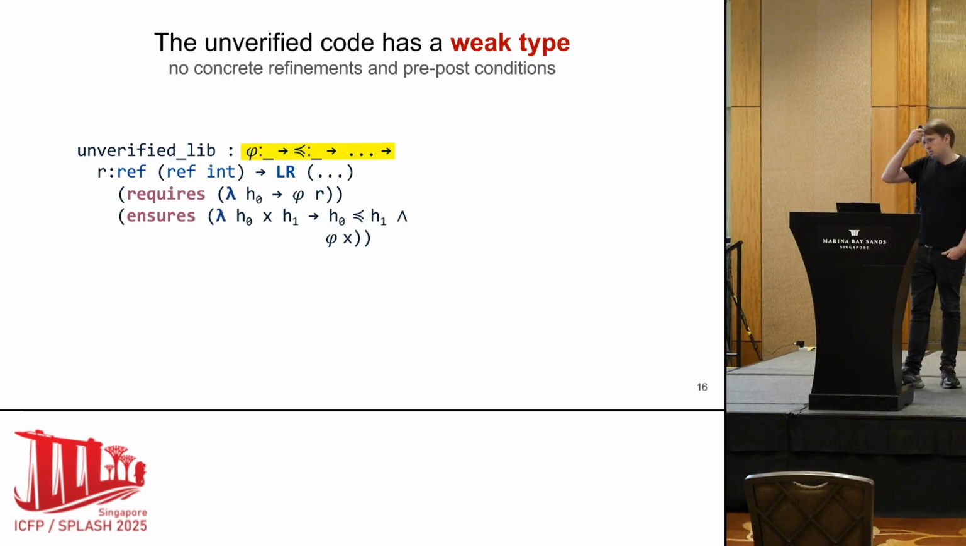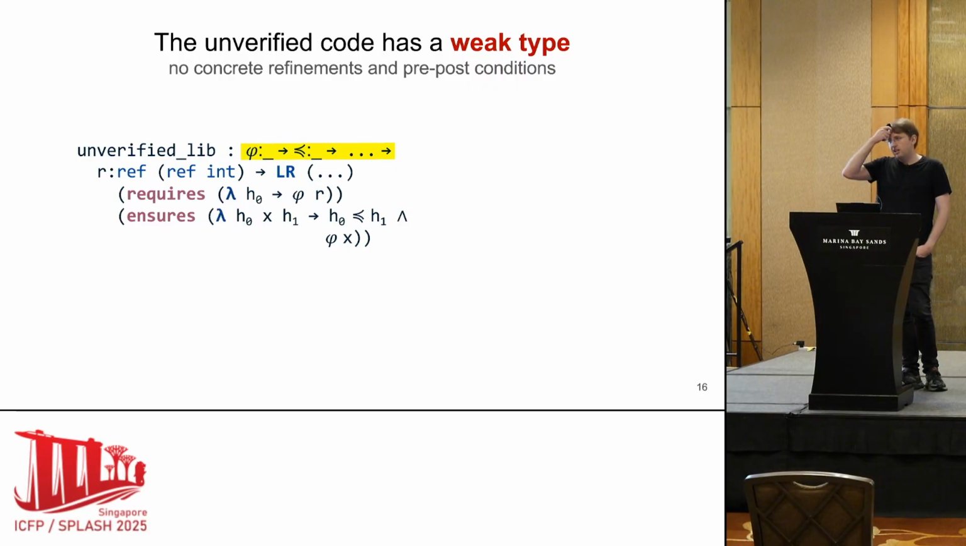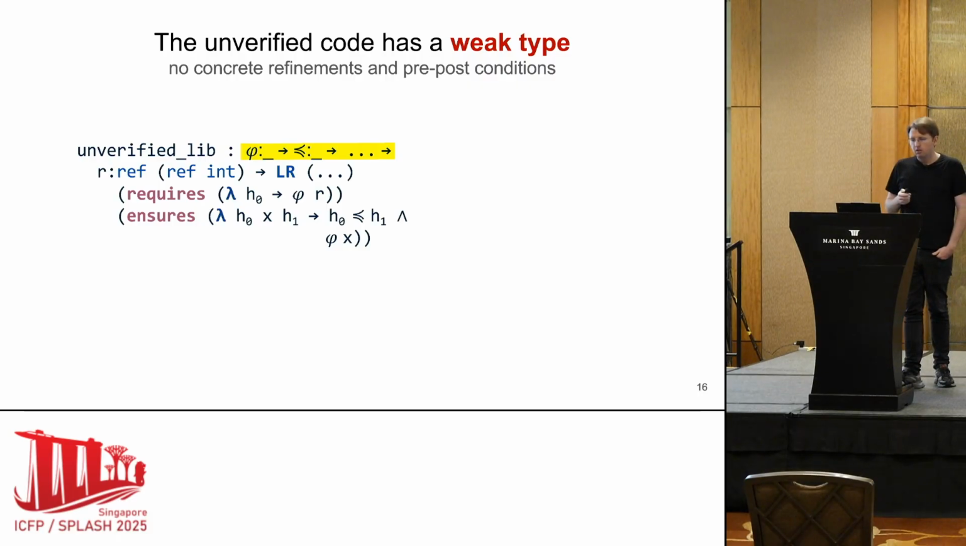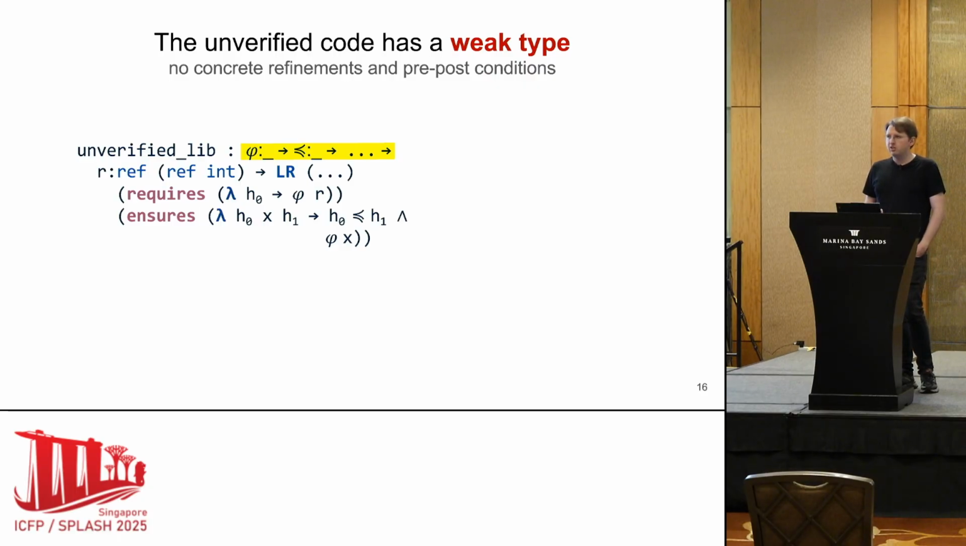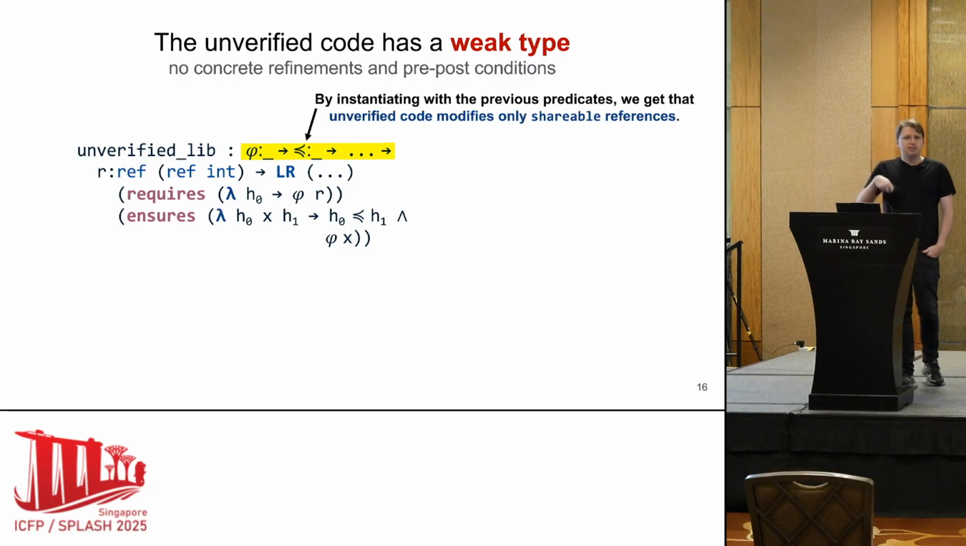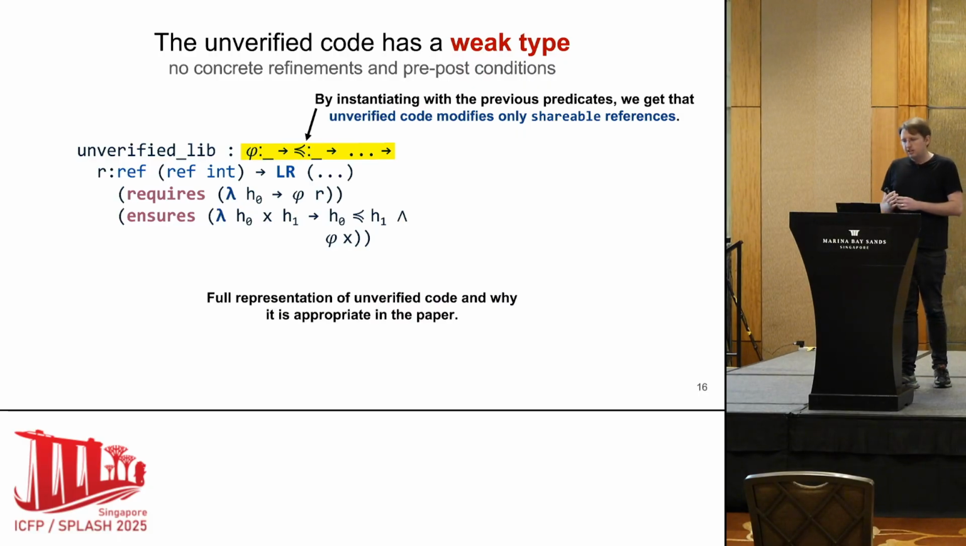into these predicates. So now what happened is that this type doesn't have any concrete specifications, which we say is a correct, or appropriate, representation for unverified code. And what's nice about this representation is that if we instantiate this type back with our predicates, we get the proof that we want, that the type we had earlier states that unverified code modifies only shareable references. So we get this basically for free when doing this. The full details of this are in the paper.